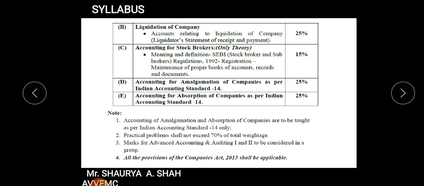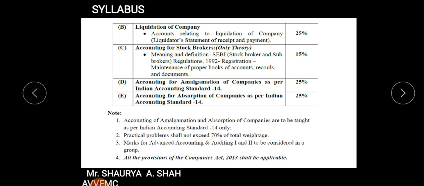The third chapter is your accounting for stockbrokers. Again, it is completely a theory chapter. You need to study first of all meaning and definition. Now, what do you mean by SEBI? SEBI you need to study. SEBI, as you all must be knowing, is the Securities and Exchange Board of India. It basically manages the stock market and the working of various companies in India.